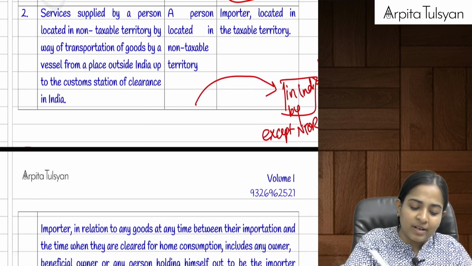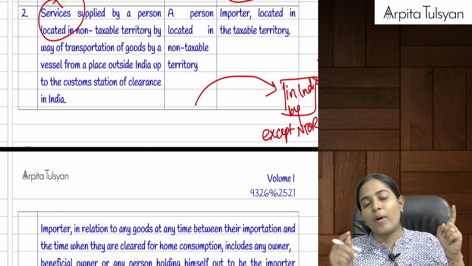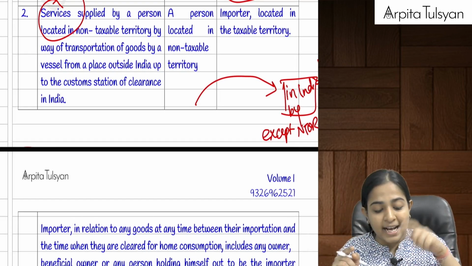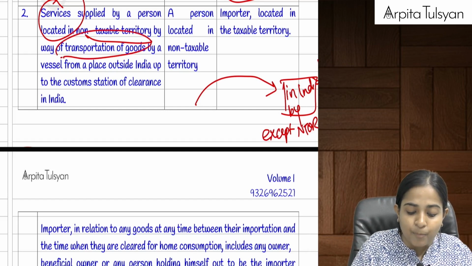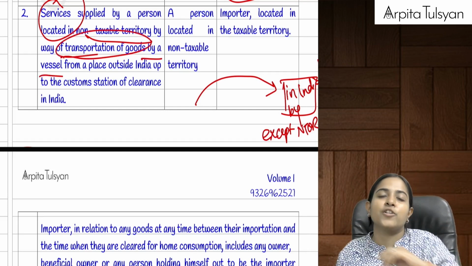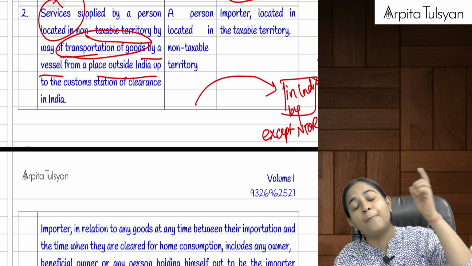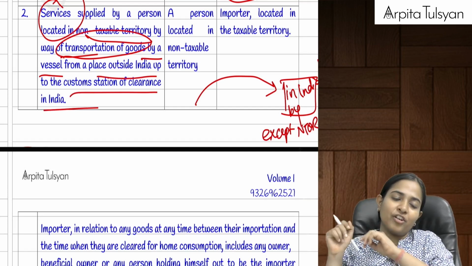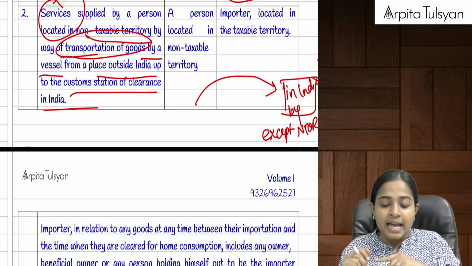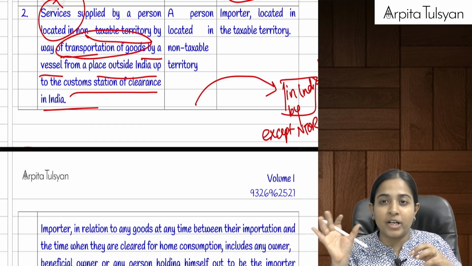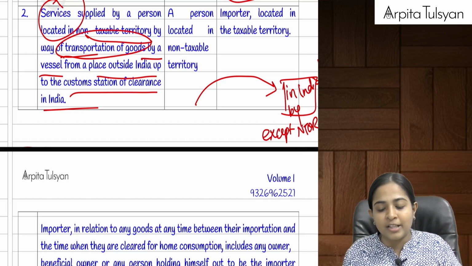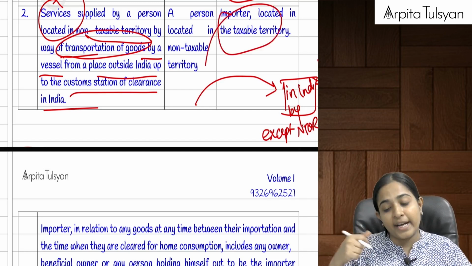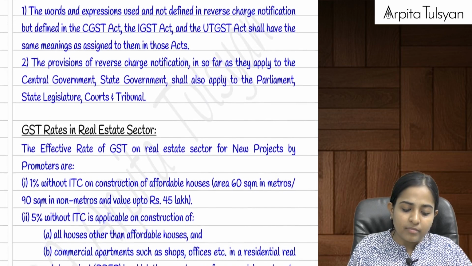Similarly, next one, a specific service. Again, it is importation of service. Any services provided by a person located in a non-taxable territory, that is located outside India, by way of transportation of goods by a vessel from a place outside India up to a place here in India, that is up to the customs station of clearance here in India. Goods are coming by way of vessel, he is providing us the transportation services. Then the importer of the goods is required to pay the tax on that particular service. The responsibility to pay the tax is on the importer who is located here in the taxable territory. Are you clear with this?